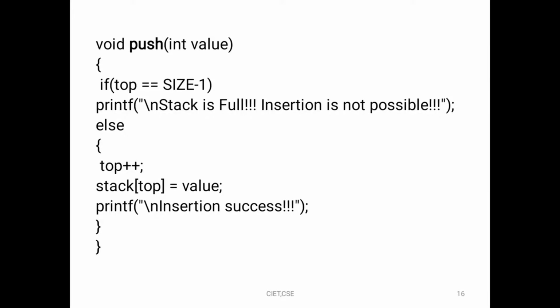Here you can see the condition top equals size - 1. The if condition will be executed when the stack is completely filled, and the message "insertion is not possible, stack is full" will be generated. Next, in the else part, top++ increases -1 to 0. Then the value passed with the keyboard is stored at stack[0], and the message "insertion success" is shown. If you push again, top moves from position 0 to position 1, and the value passed with the keyboard is stored at position 1. Like this the push operation is performed.